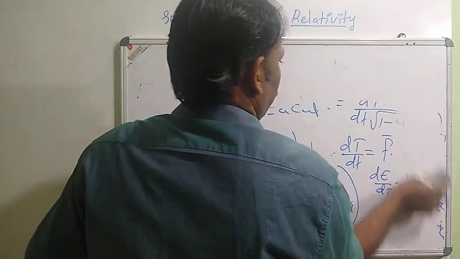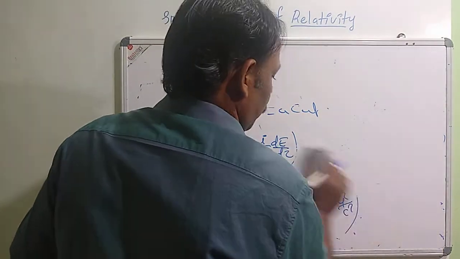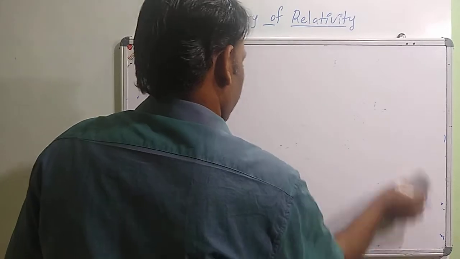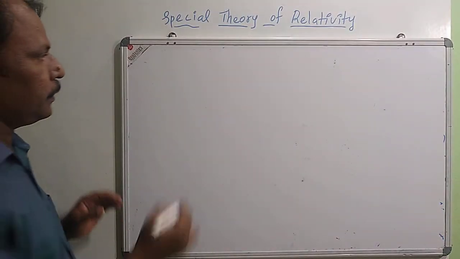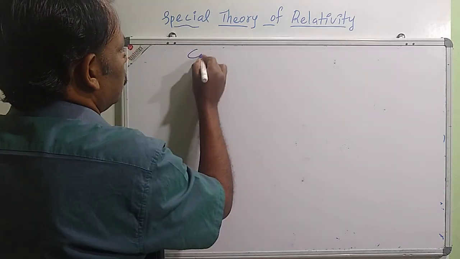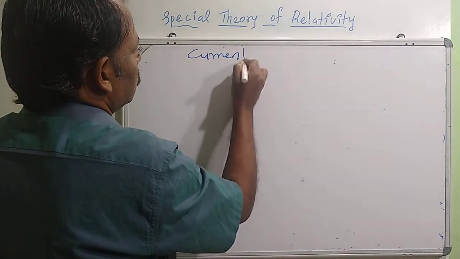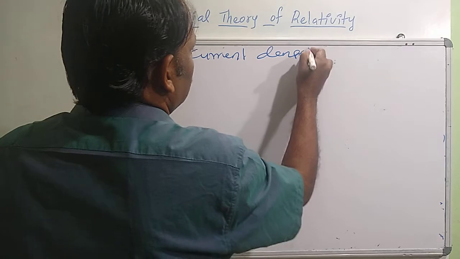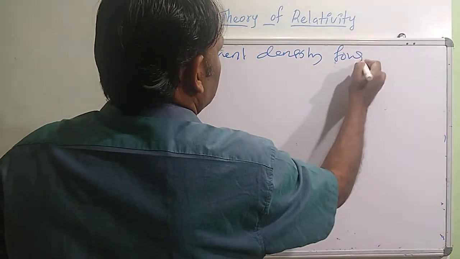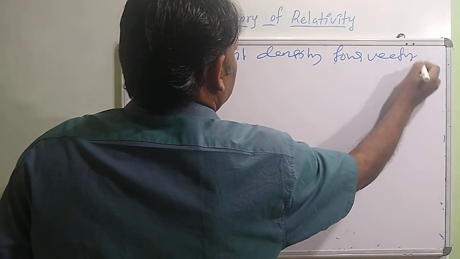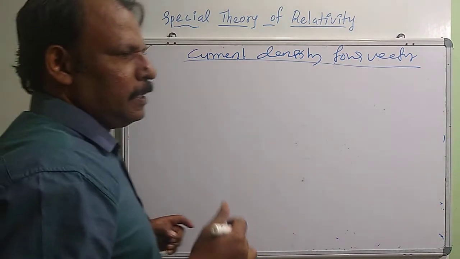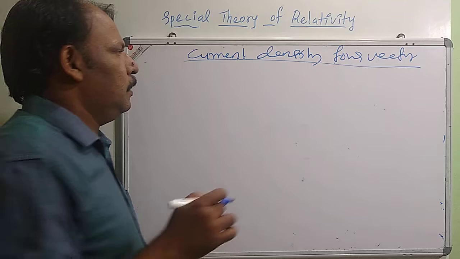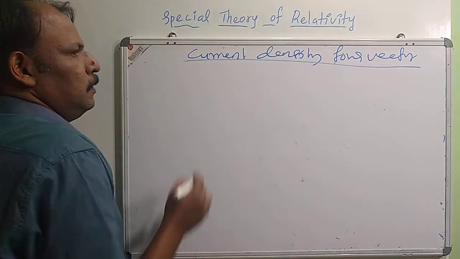Another example of a 4 vector is the current density 4 vector. For this, we have studied the continuity equation in electrodynamics.